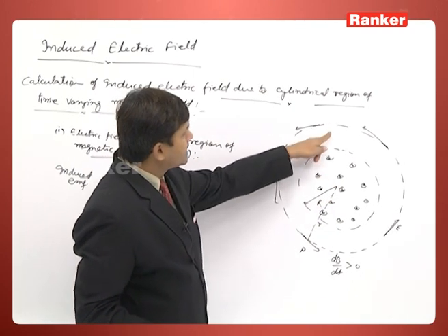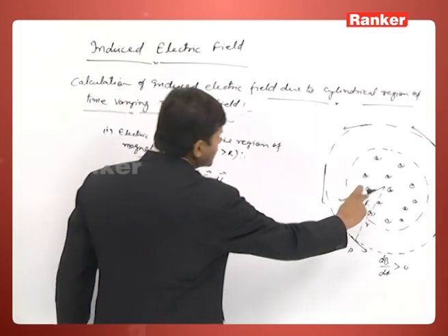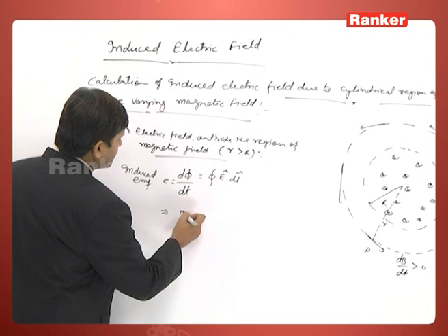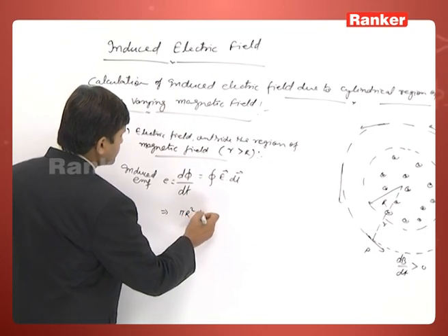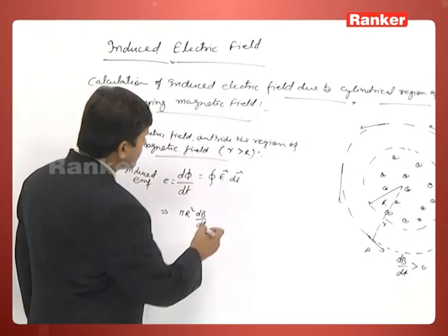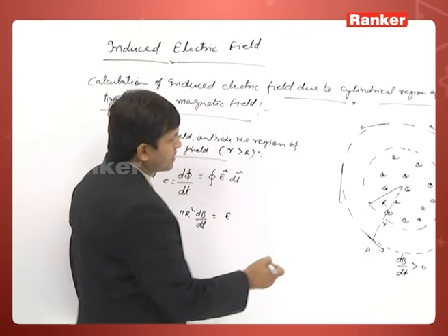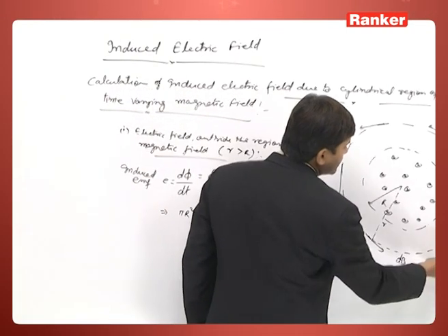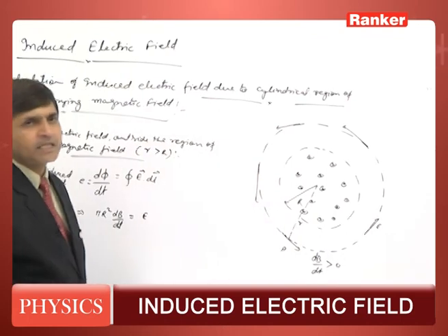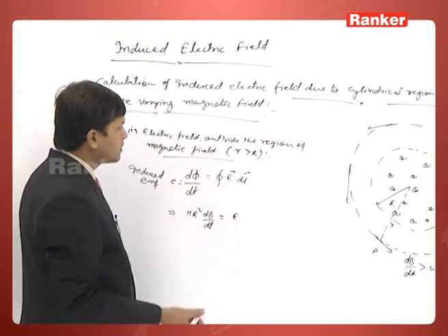There is no field here, so there is no change in flux for this part. This part has radius R. So d phi by dt is written as pi R square into dB by dt, equal to the integral of E dot dl. Here the electric field is in this direction, and we are also moving in the same direction, so the angle between the electric field and the dl vector will be 0, so cos 0 will be 1.